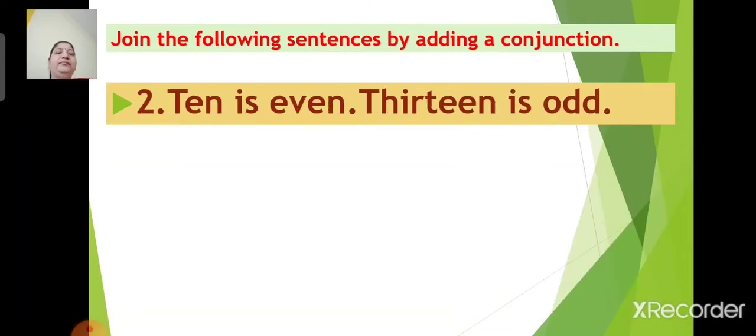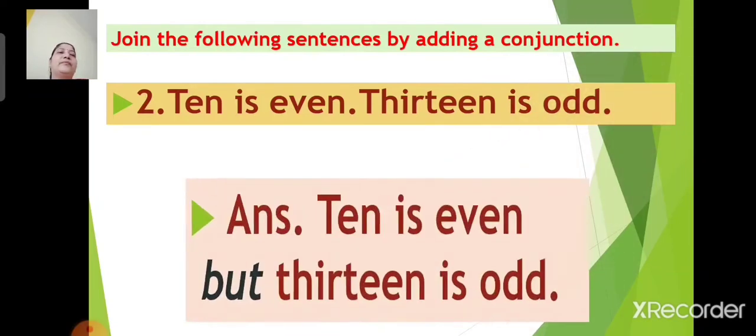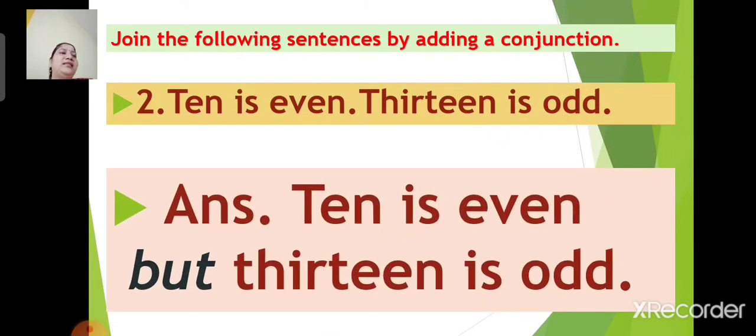Next. Number 2. 10 is even, 13 is odd. Here we have two different sentences. You need to join these two sentences by adding a suitable conjunction. So children, let us join these two sentences. 10 is even, but 13 is odd. I repeat, 10 is even, but 13 is odd. Here the conjunction is but.